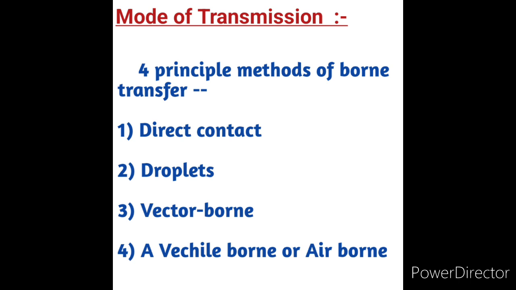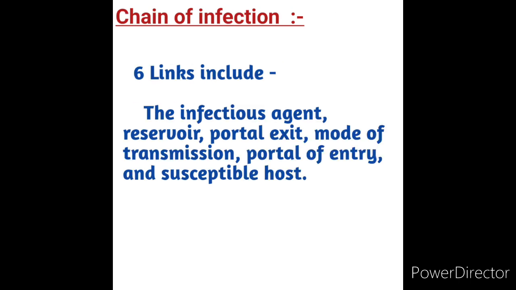Next we will see the chain of transmission. What is the chain of infection and chain of transmission of infection? Six links are included in the chain of infection: the infectious agent, reservoir, portal of exit, mode of transmission, portal of entry, and susceptible host.